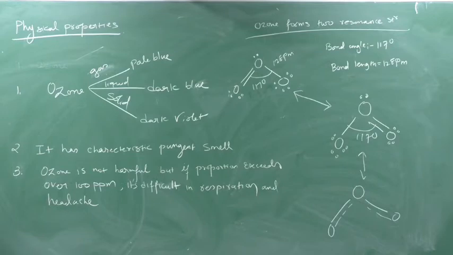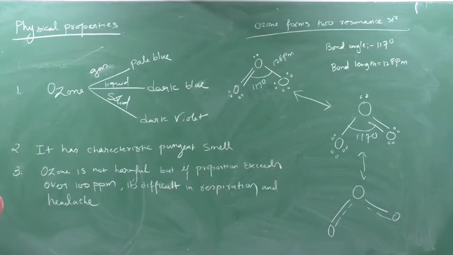Next, it is used as a germicide, disinfectant, etc. Next, it is used as a bleaching agent for different oils, flour and starch, ivory, etc.